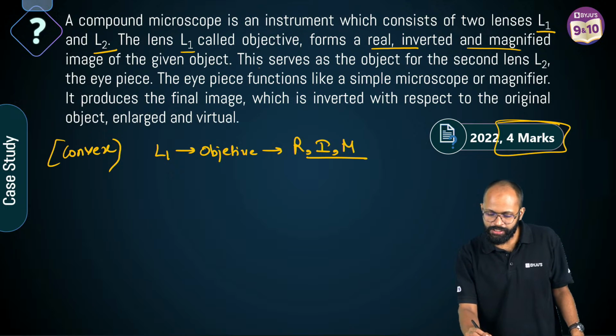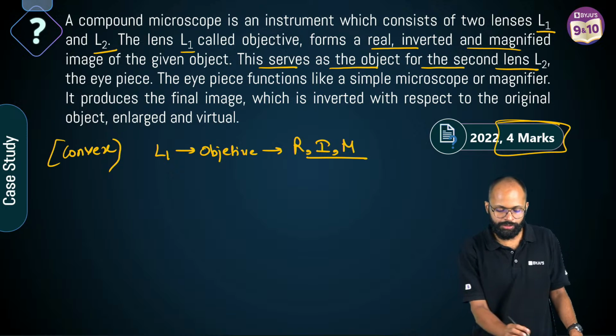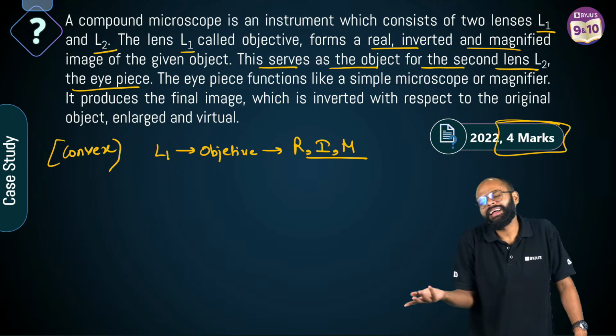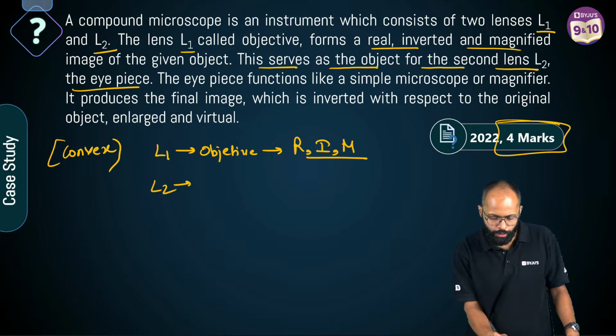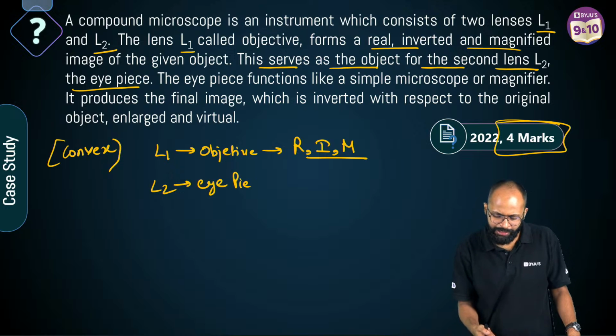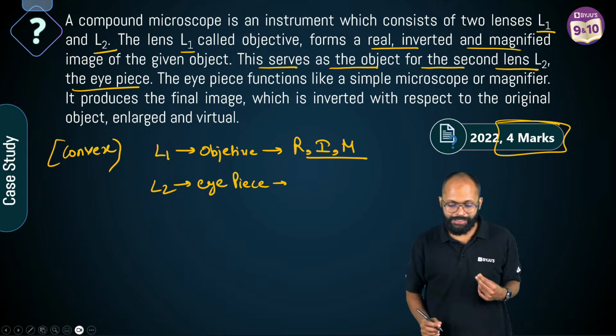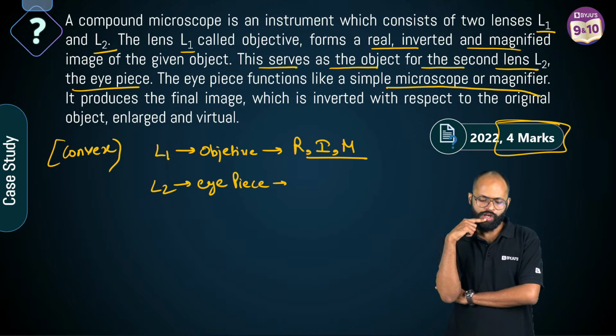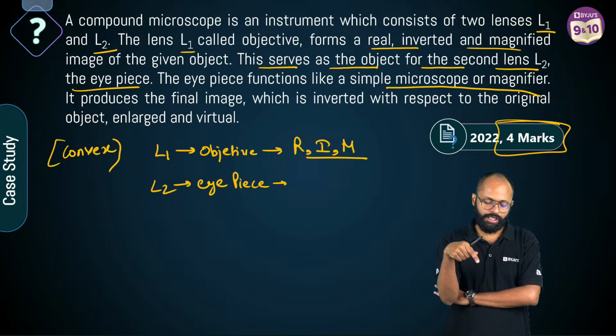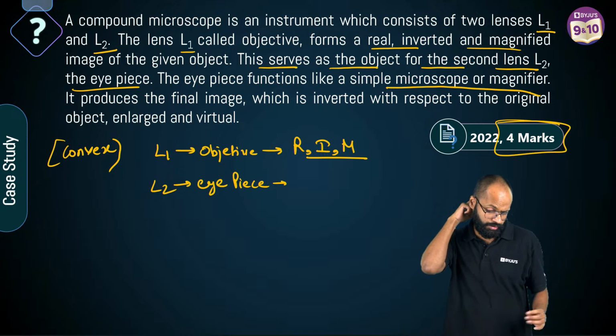Okay. This serves as the object for the second lens L2, the eyepiece. ठीक है, I don't care about the name, L2 is called as eyepiece. ठीक है, नाम है तो लिख लेते हैं. The eyepiece functions like a simple microscope or magnifier. It produces the final image which is inverted with respect to the original object, enlarged and virtual.